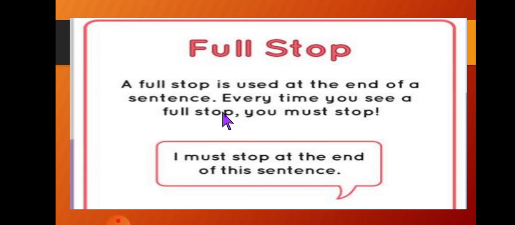My one statement is complete, that's why after completing my statement we use a full stop. This is a small dot. Every time you see a full stop, you must stop. When you read any paragraph or chapter and you see a full stop, you just stop. I must stop at the end of this sentence.